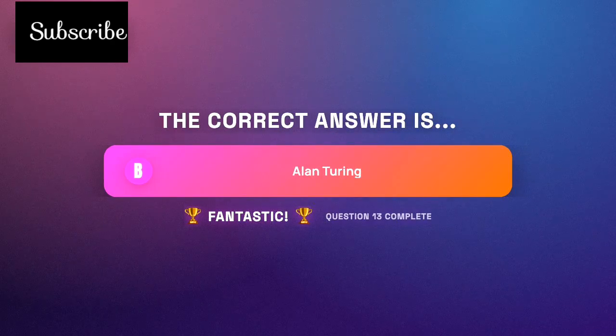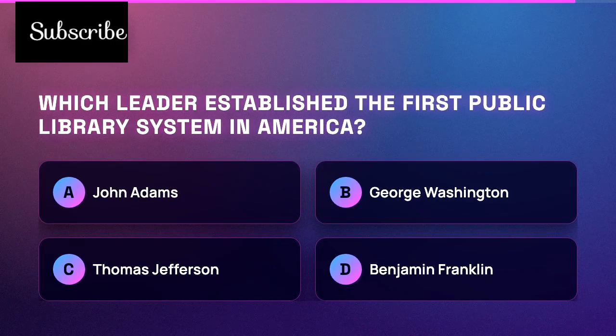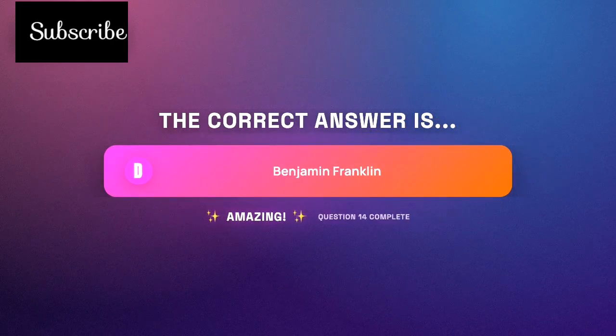Turing's work helped break the Nazi Enigma code during World War II, potentially shortening the war by several years and saving millions of lives. Which leader established the first public library system in America? The correct answer is Benjamin Franklin.